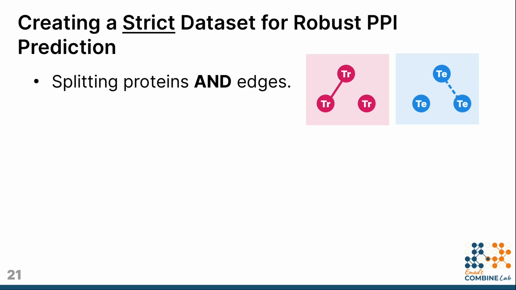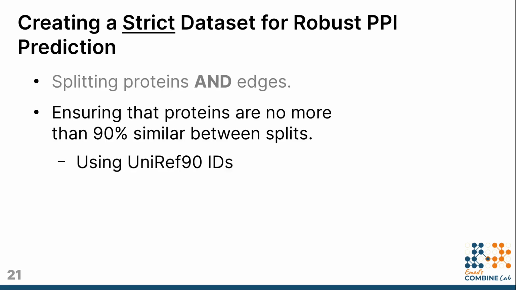In creating strict datasets for PPI prediction, we first made sure to split both proteins and their edges in the way I described earlier in the talk. Another important aspect was ensuring that proteins are no more than 90% similar between training and testing splits. This gives us a guarantee that the amino acid sequences of any protein in the training set differs by at least 10% from any amino acid sequence in the testing set. To achieve this, we take advantage of the UniRef database, which precomputes the similarities of proteins and clusters them by percent similarity.